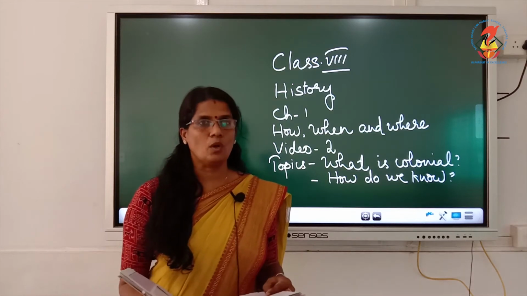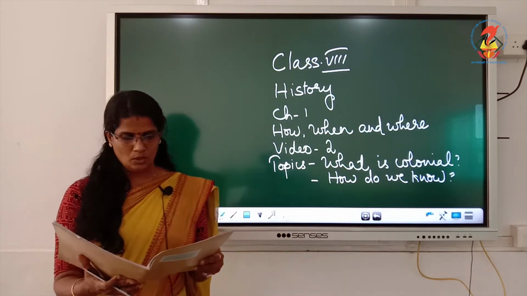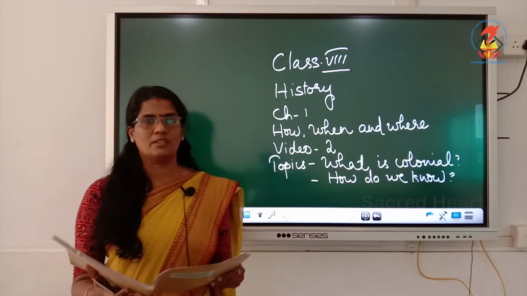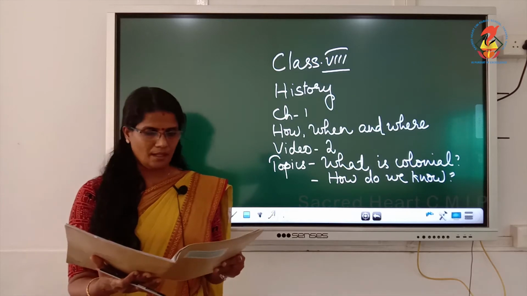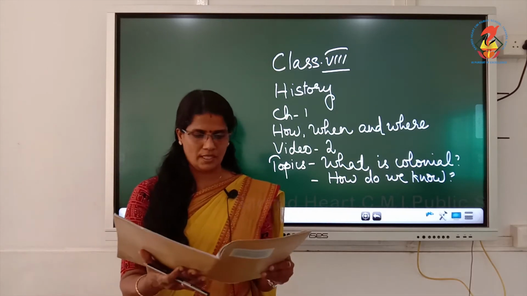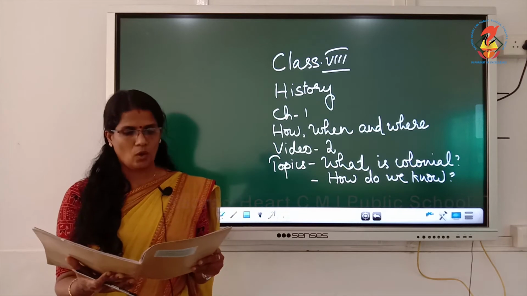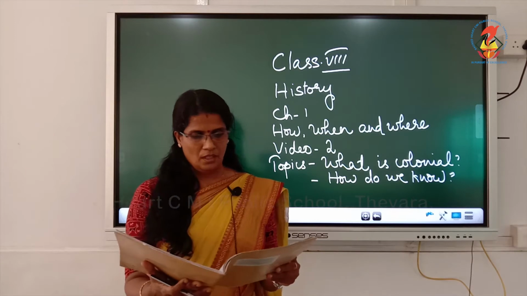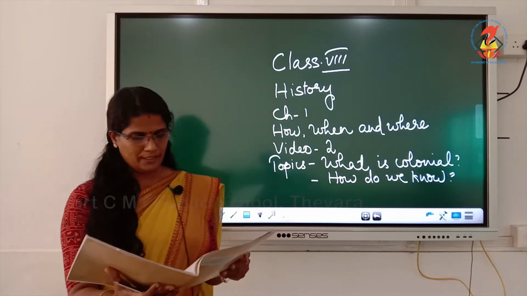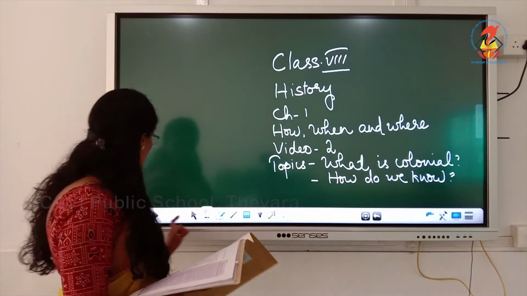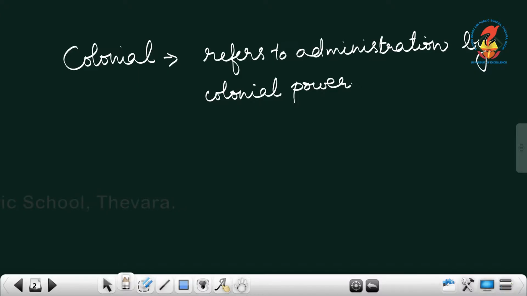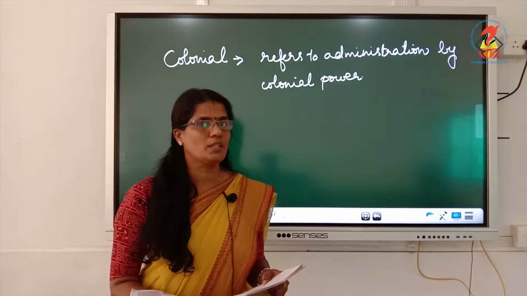When British came to conquer the country, they slowly established their rule by subjugating local Nawabs and Rajas. Underline that point. They established control over the economy and society, collected revenue to meet all their expenses, brought the goods they wanted at low price, produced crops they needed for export. All this they have done. So when they came to India, they imposed the colonial rule on us. They mainly concentrated on those items to produce so that they can export to their country.